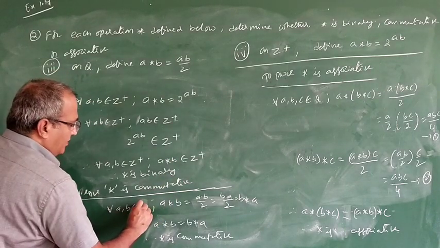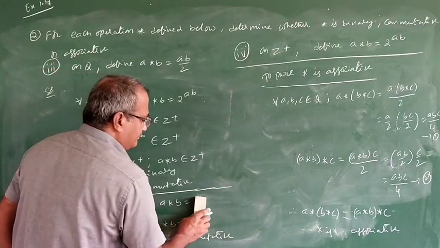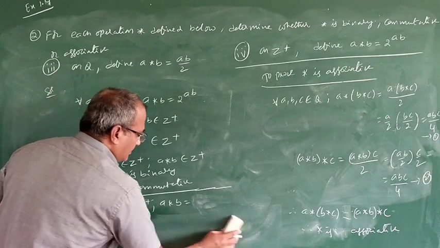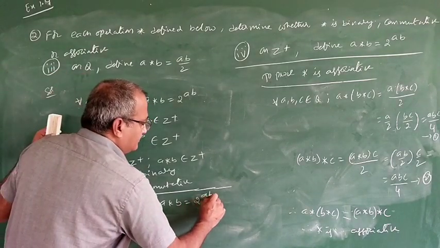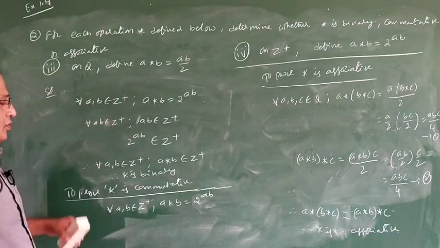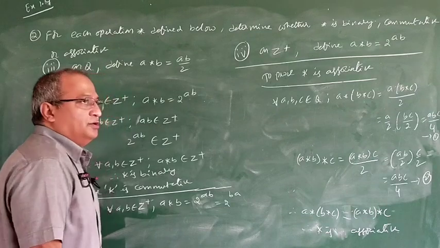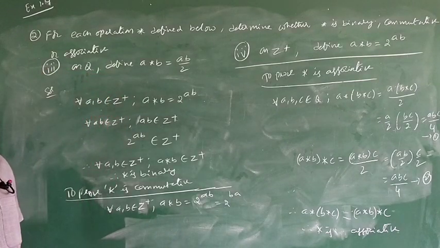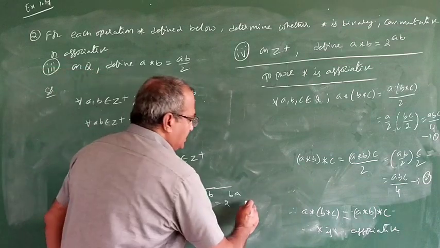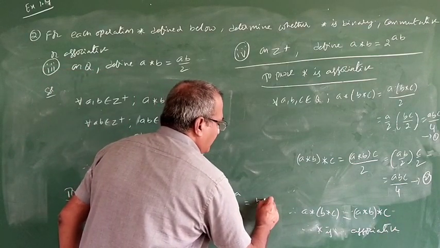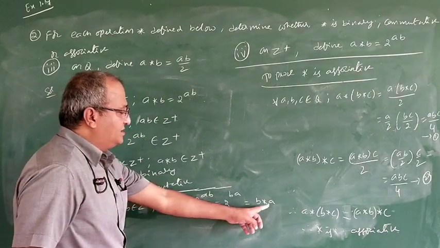Now a, b belongs to Z plus. a star b is equal to 2 power ab. Now 2 power ab can be written as 2 power ba, because 2 into 3 is equal to 3 into 2. Therefore 2 power ab equals 2 power ba, which can be written as b star a. When a star b is there, ab is there; when b star a is there, ba is there.